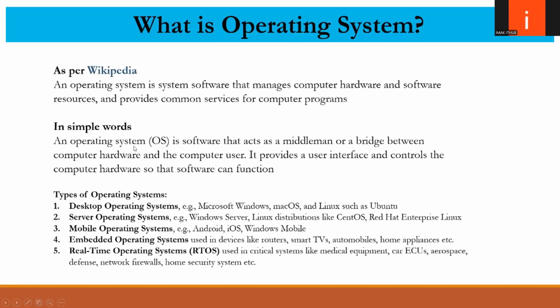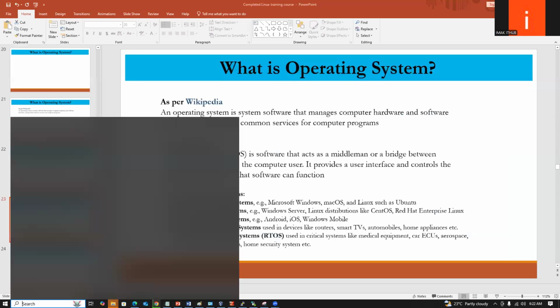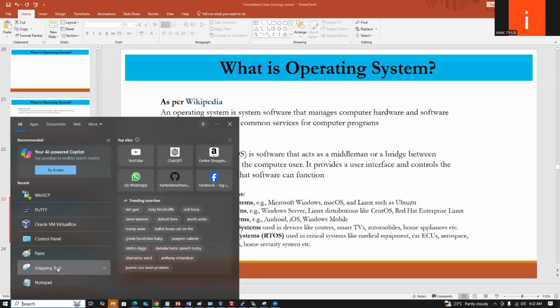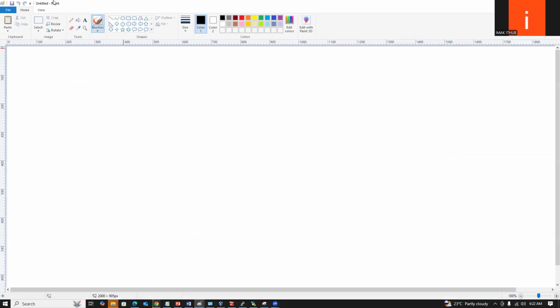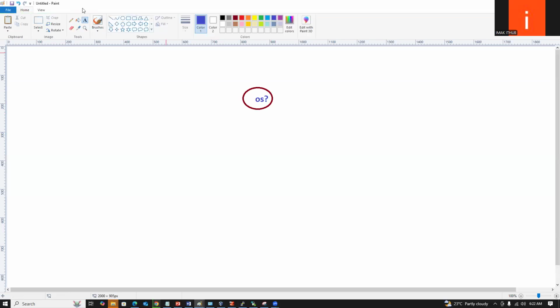So I will give you a brief intro about the Linux system through a diagram. What is an OS? OS is nothing but an operating system.